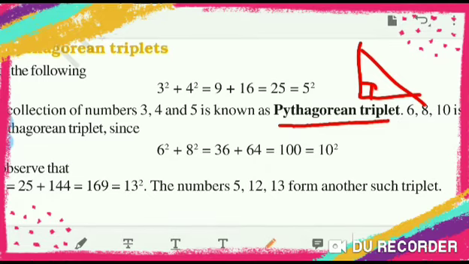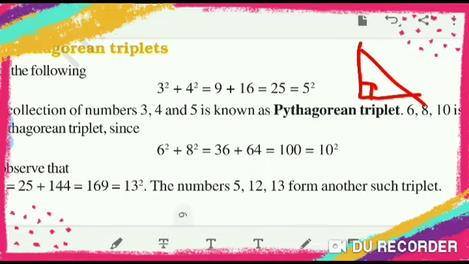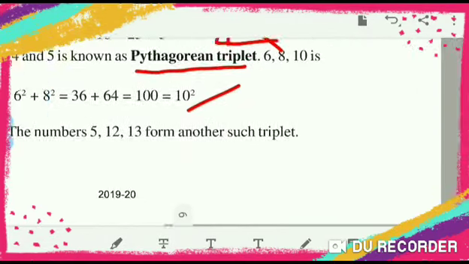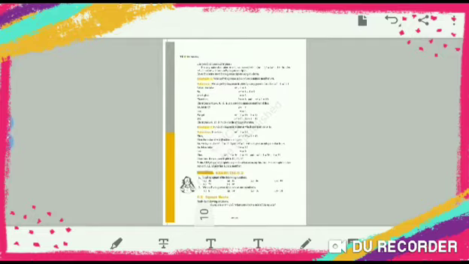Similarly, 6, 8, 10. You can check 6 square 36, 8 square 64. So 36 plus 64 is 100, and 100 is nothing but the square of 10. So 6, 8, 10, they are also a Pythagorean triplet. So one more triplet they have given here. See, 25, 144 and 169, means 5, 12 and 13, because 25 is the square of 5, 144 is the square of 12, and 169 is the square of 13. So this is also a Pythagorean triplet. Okay. Now next pattern we'll see.